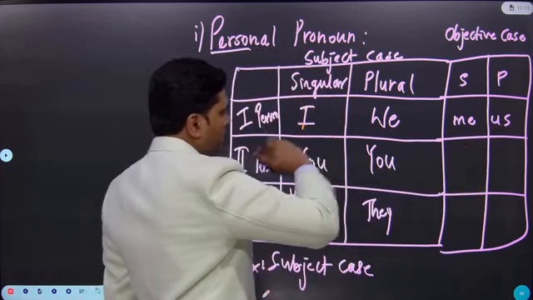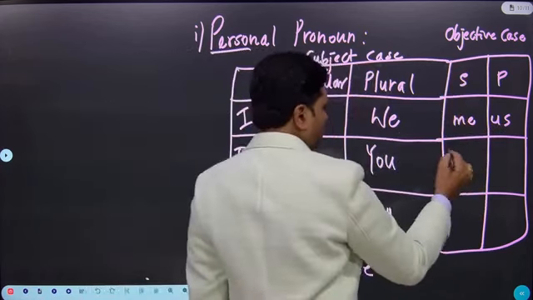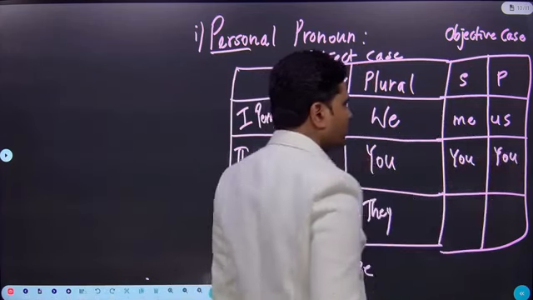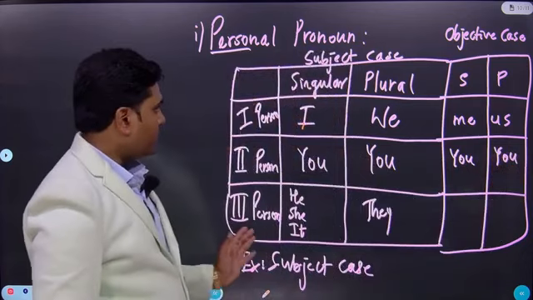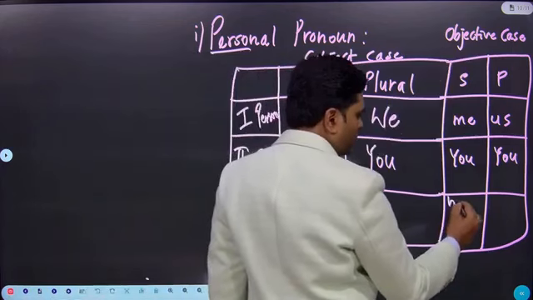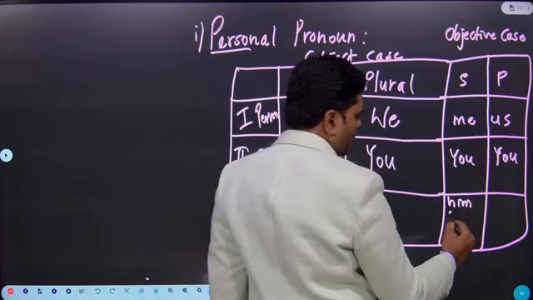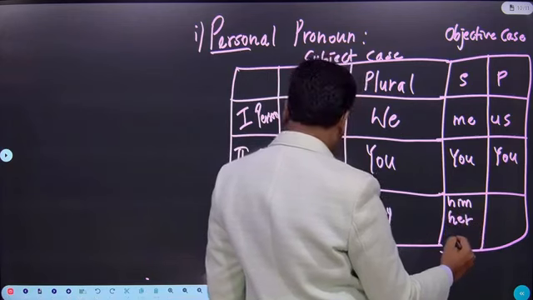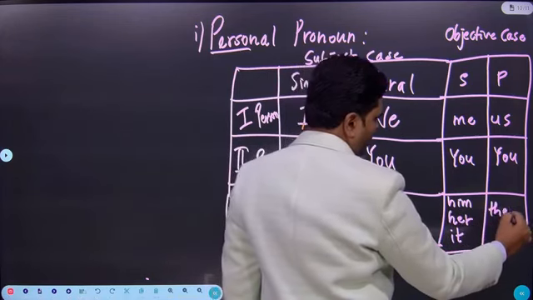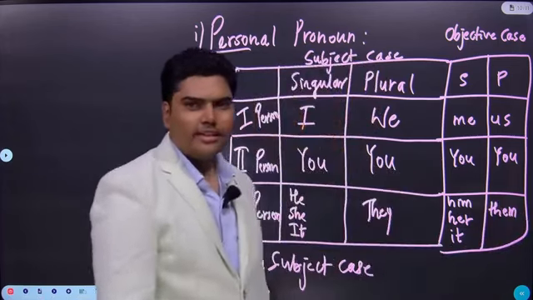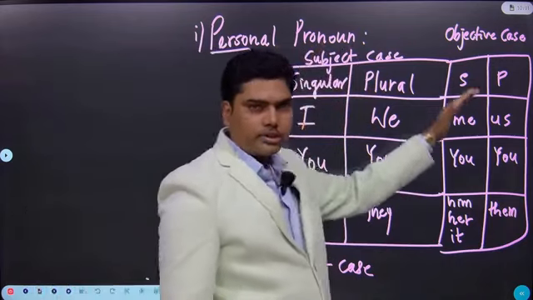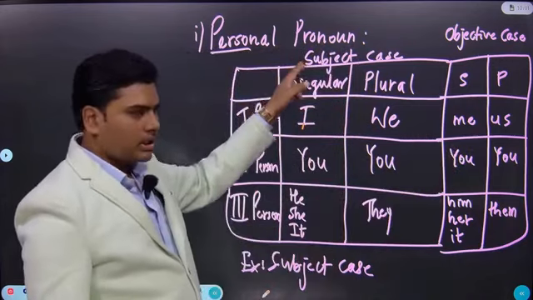Next, second person, in objective case singular, it will be you only. Always you. Here also you. You don't need to change them. In third person singular, object case, he will change to him. She will change to her. It will change to it only. No changes. They will change to them. Over. Personal pronouns.